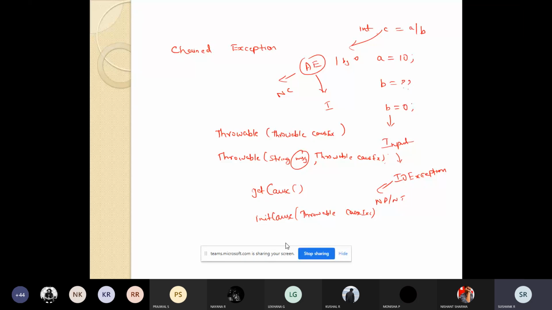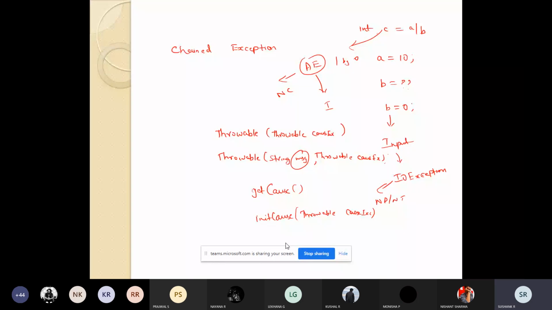So what happens is, Java will use an exception. Why? Because when something fails, it should fail safely. The program should not stop abruptly. That is why Java uses exceptions. When something unwanted happens, it will throw the exception. In this way, you can handle that exception properly in a normal way. So for that, we are using exceptions or exception handling in Java. So this is regarding the exception handling.